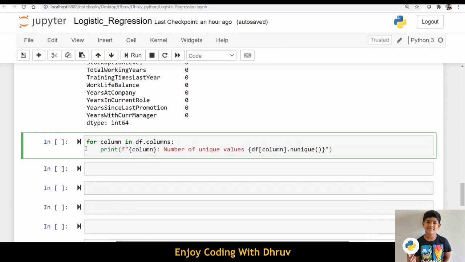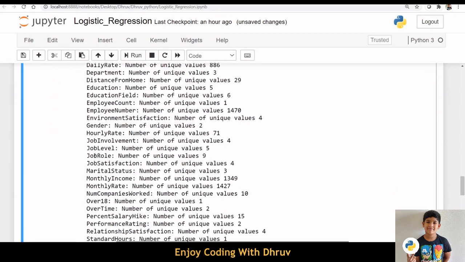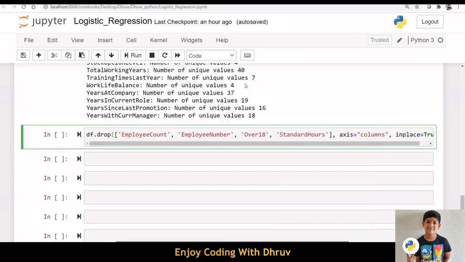Let us check the number of unique values in each column. We can drop employee number, employee count, over 18, standard hours, which are not useful for our model building.